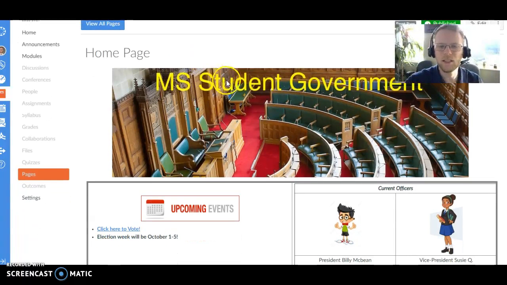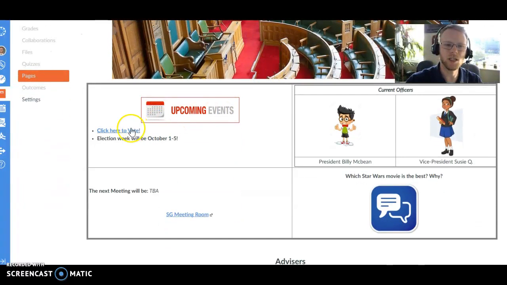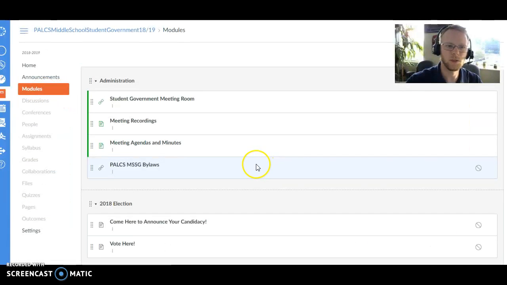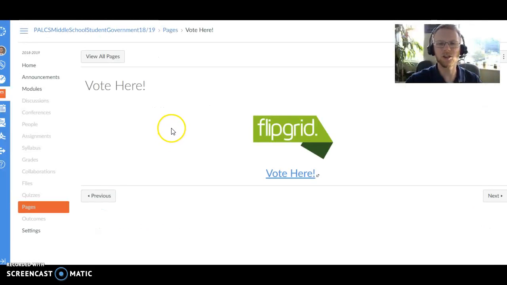Well, I'm sure I've linked it in a message or an announcement by now, but if you just come to the student government course page, you can see "click here to vote," and that's simply a link to a modules page right here that says "vote here." So a number of ways to get to it. Once you get here, video's chilling right here.